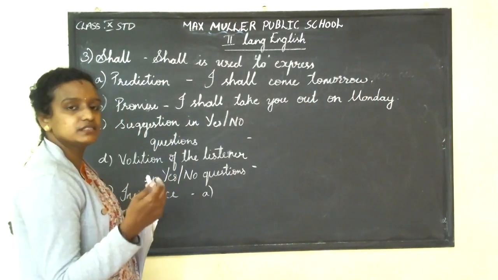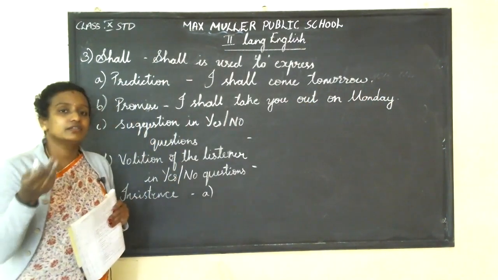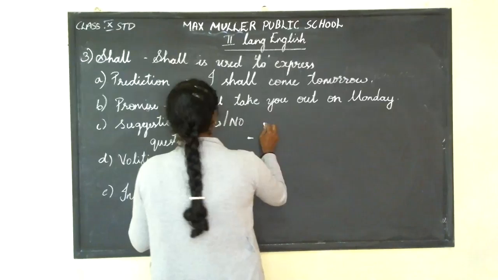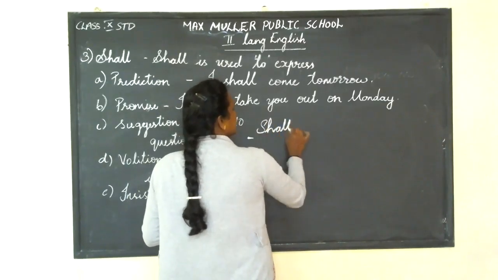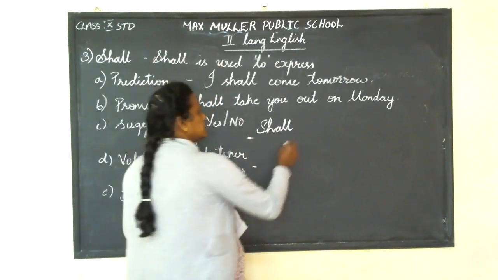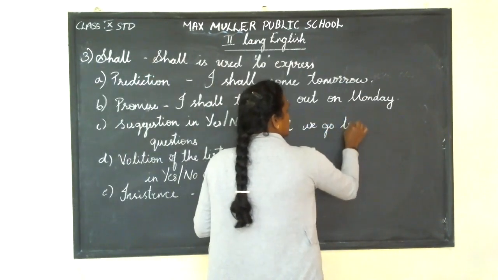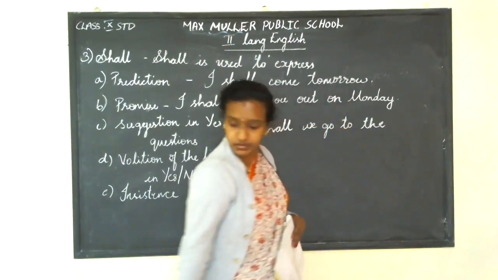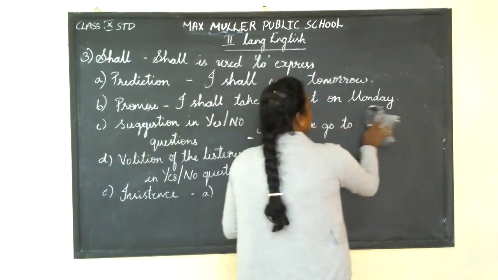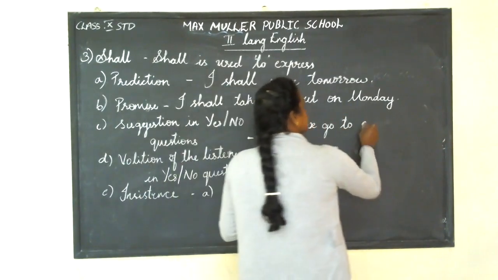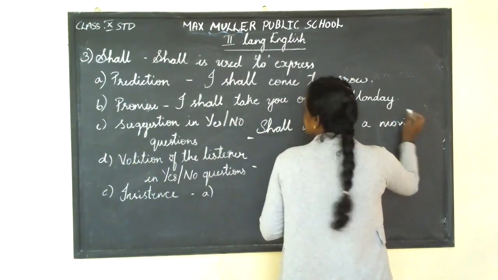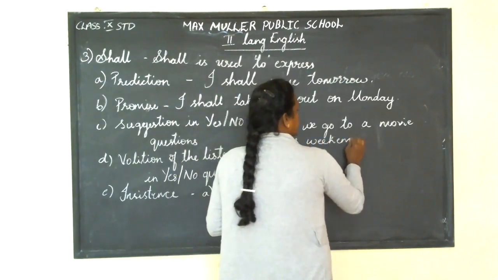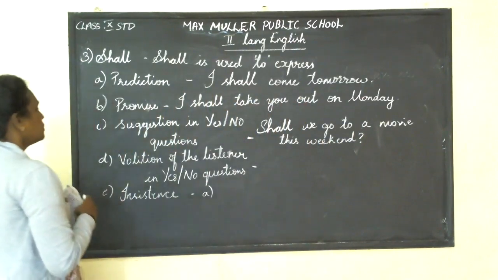You are asking somebody for suggestions in the format of a question where they could answer yes or no. For example, shall we go to a movie this weekend? So that they could give you an answer like yes or no. Got it? So next, volition of the listener.